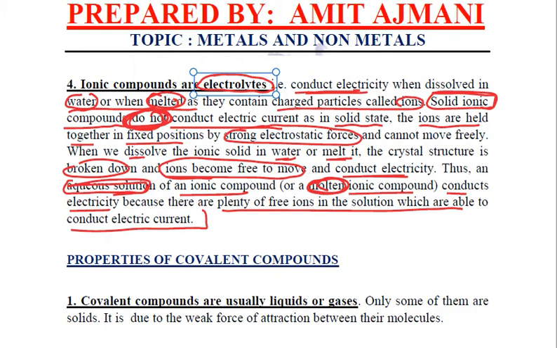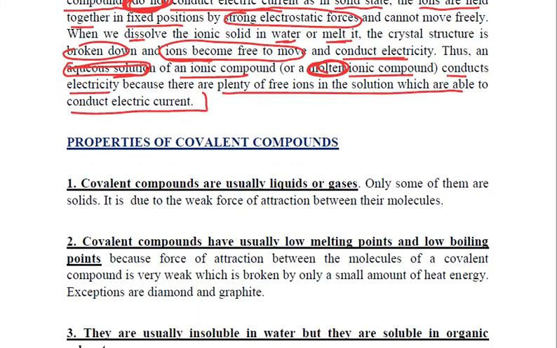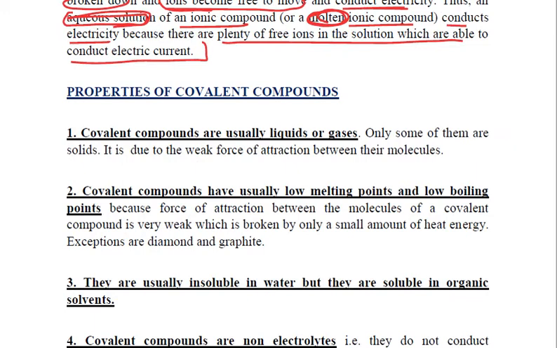Now let us try to relate the properties of covalent compounds, which are exactly opposite to that of the ionic compounds. The covalent compounds are usually liquids or gases. A few of them are solids also. And why are they mostly liquids or gases? Because of the weak force of attraction between their molecules.